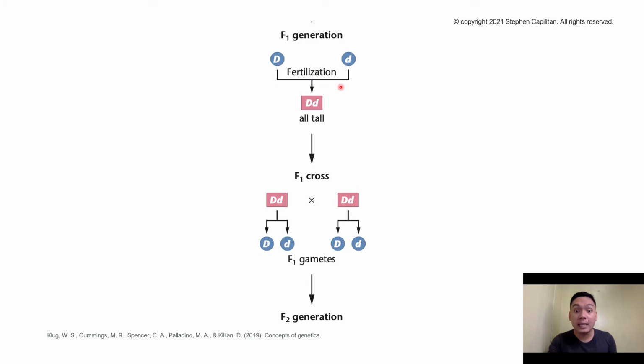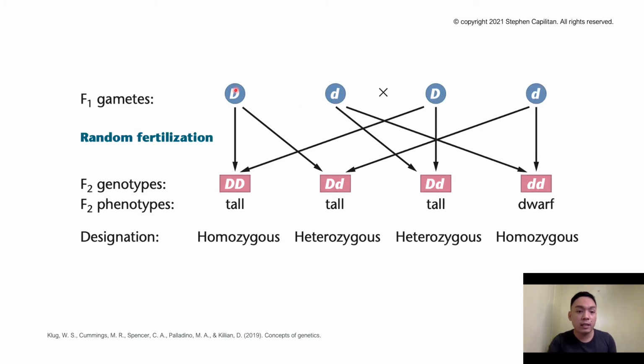When they are fertilized, all of them are tall. And when we self-fertilize, or self, these tall individuals, we get these gametes for the F1. Then we now have your F2 generation, and when you get these gametes, then test cross them.